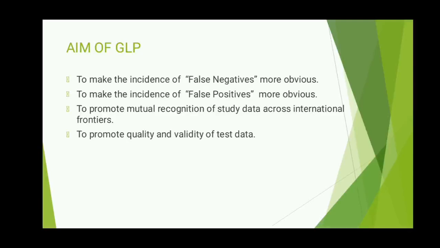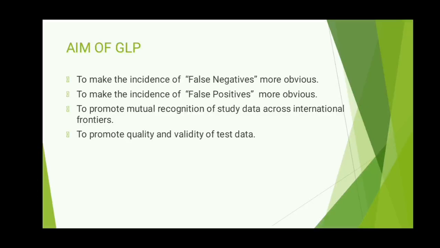Or you can say, to find out the cases of false negative and false positive. So, what is a false negative? A false negative is a result that demonstrates non-toxicity of a toxic substance, that is, the substance is toxic, and the study falsely claims that the substance is non-toxic.